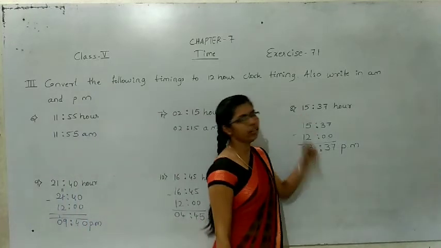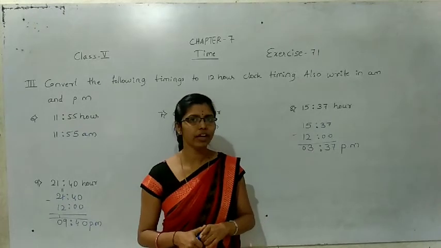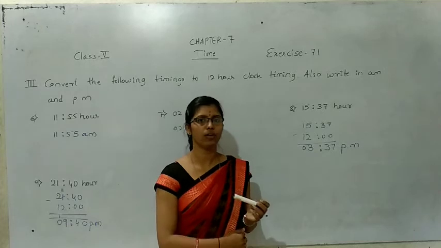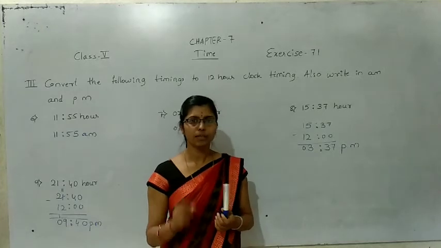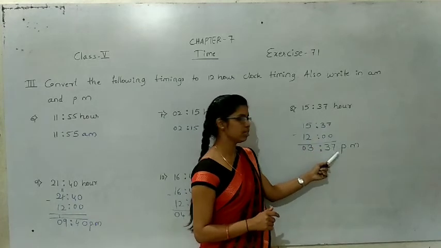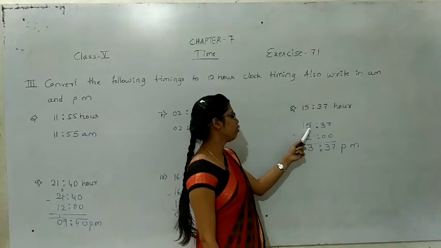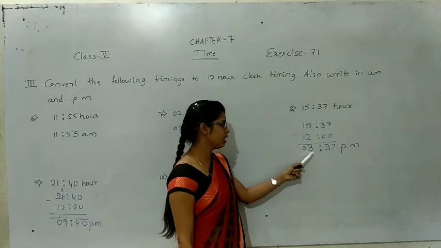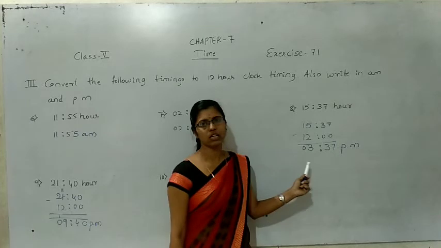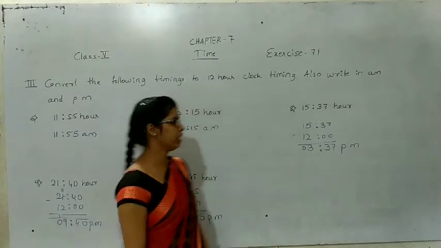So the 8th one, what they given, 15 hour 37 minutes. It means that is more than 12. That's why we subtract that one with 12. 7 minus 0 is 7. 3 minus 0 is 3. 5 minus 2 is 3. 1 minus 1 is 0. Whatever answer comes, that one is PM, post meridian.